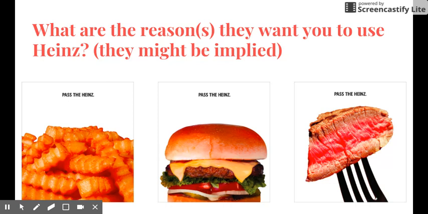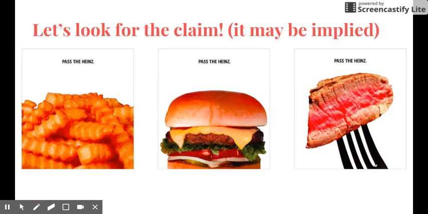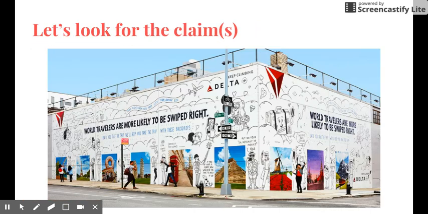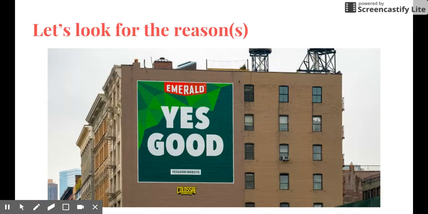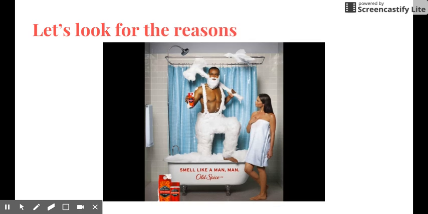So with all of these ads, they all have claims. That's what they want you to do or what they want you to think, and then they all have reasons why you should think that. But just because they have them doesn't mean that that is what is actually true and what would actually happen in your life if you got that product.